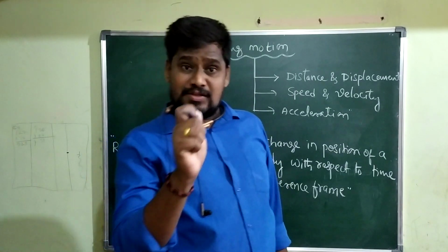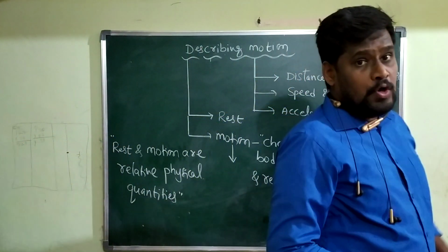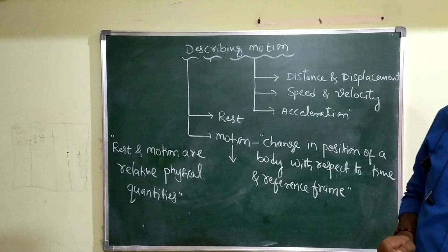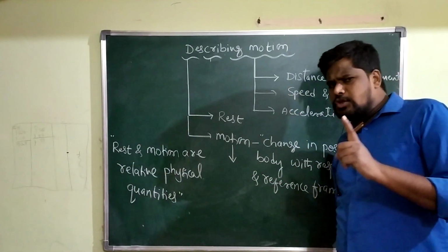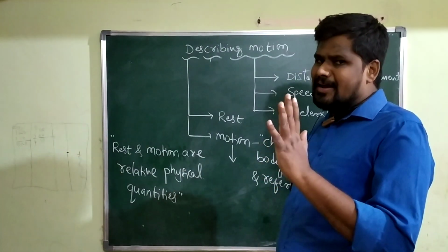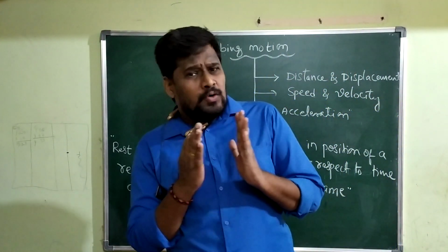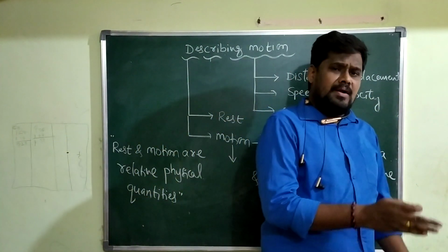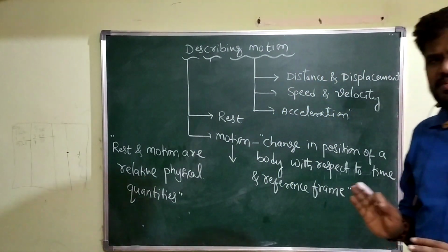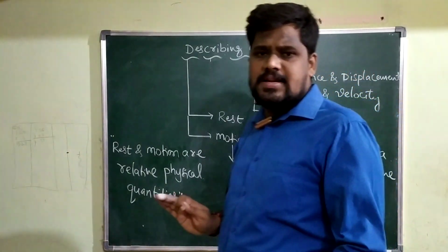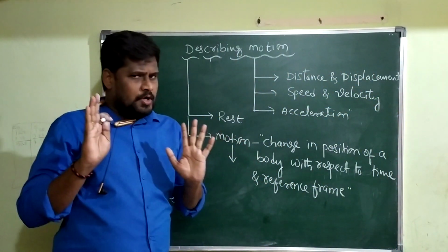Other reference frame. Therefore, while defining rest or motion, it's very important for you to select the reference frame. Without selecting a reference frame, it's very difficult to say whether the body is in the state of rest or in the state of motion.